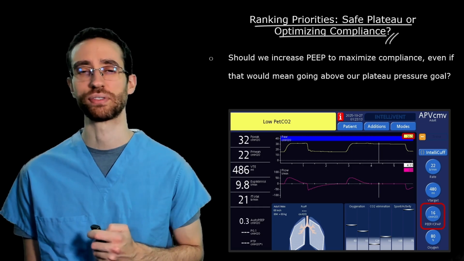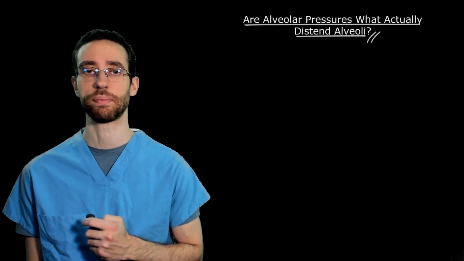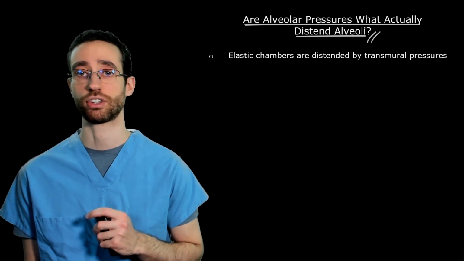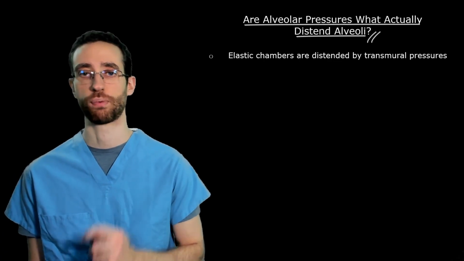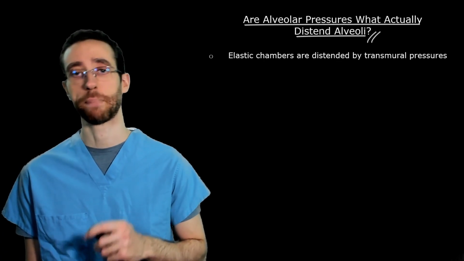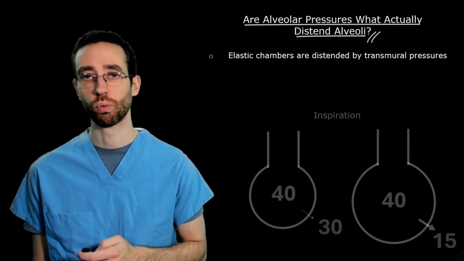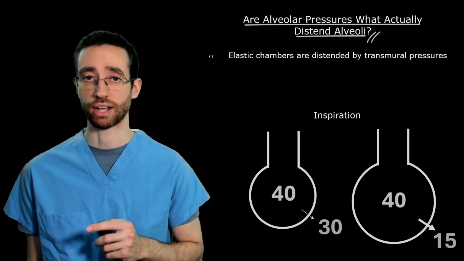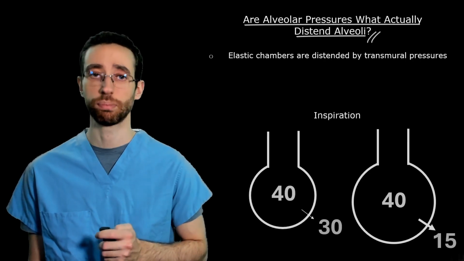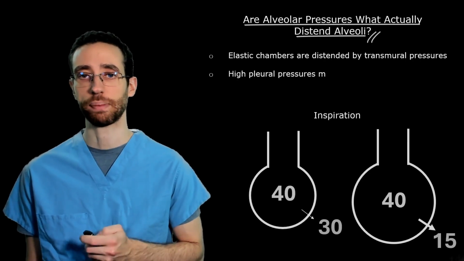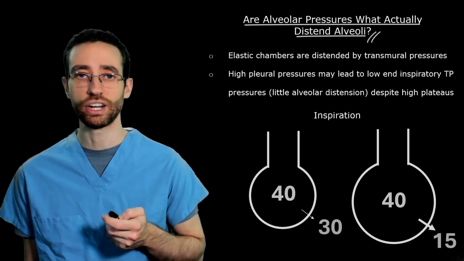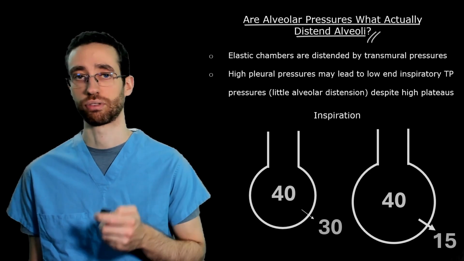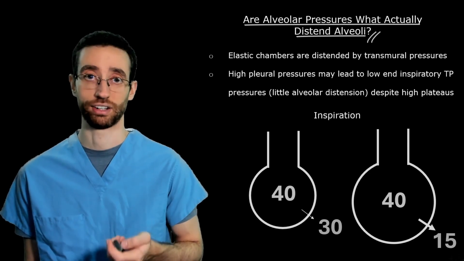Let's first remind ourselves of what truly distends an elastic chamber, such as the lungs or a party balloon. What distends these structures is not the pressure inside them, but the transmural pressure, or the pressure inside the chamber minus the pressure outside it. If we want to understand the degree of alveolar distension, we cannot ignore the pressure outside of the lungs, which is the pleural pressure. The same very high plateau may be associated with little alveolar distension if pleural pressures are high, or with significant alveolar distension if pleural pressures are low.